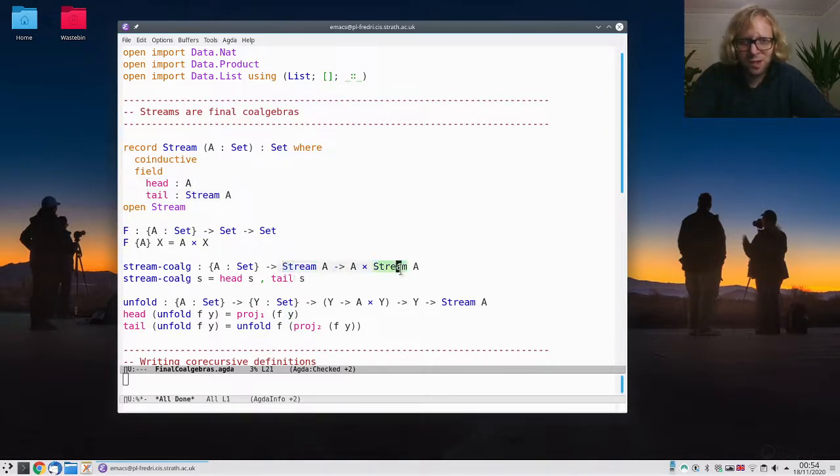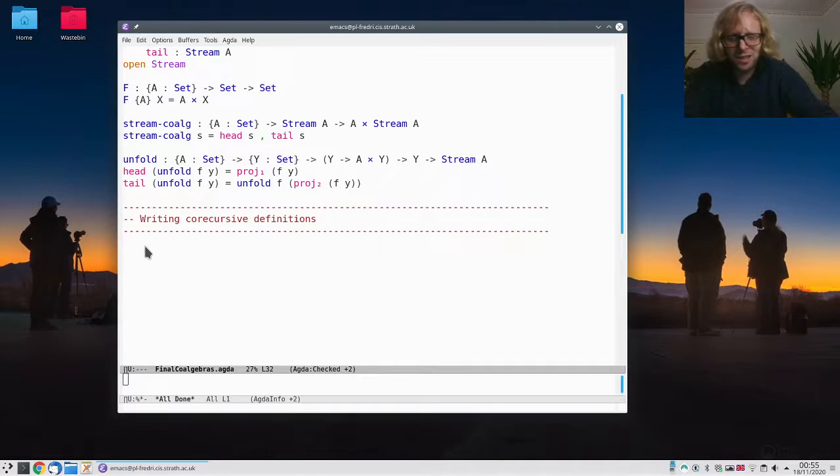So we had this map from streams into something of streams. In this case, it was A times something. And it's not just the coalgebra, it's the final coalgebra, because we have this unfold map, which says that if you have anything else that looks like that, then we get the map into the final one, the biggest one, right? Just given by this function.